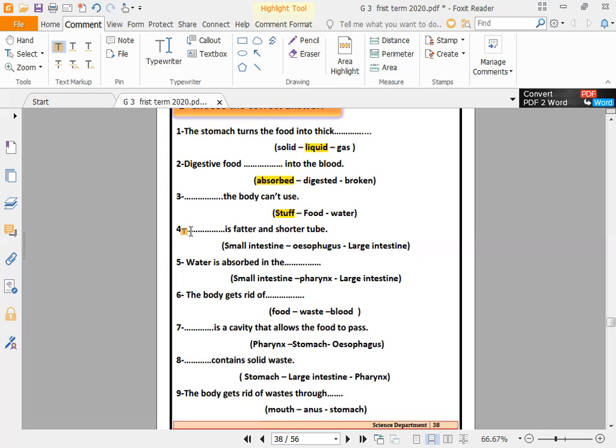Excellent. Number four, dots is a fatter and shorter tube. Is the small intestine fatter? No. Is it shorter? No, it's very long. The esophagus is a long pipe, so it will not be the esophagus. So the large intestine is a fatter and shorter tube.